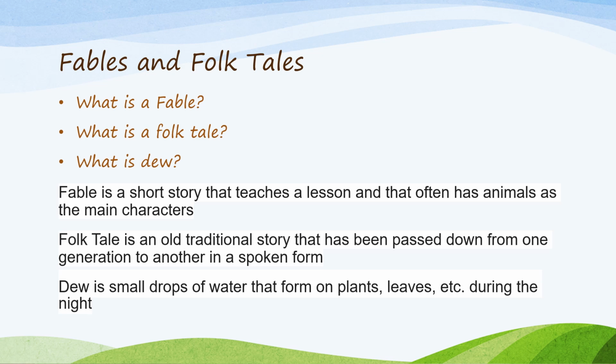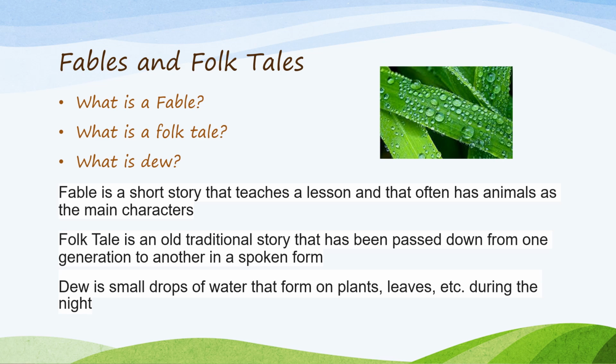Next, what is dew? Dew is small drops of water that form on plants, leaves, etc. during the night, especially during the winter season. Okay, so here you can see the picture also. This picture is showing dew. These are tiny droplets of water. So this is dew.